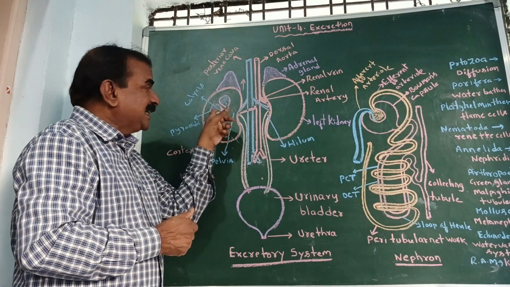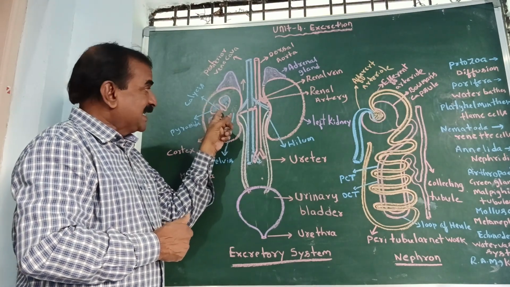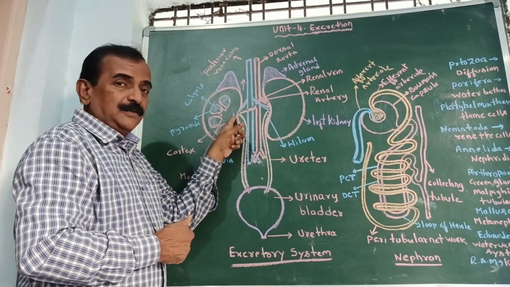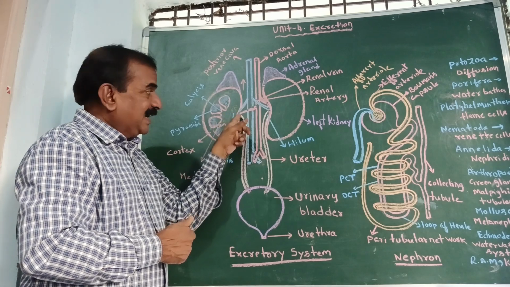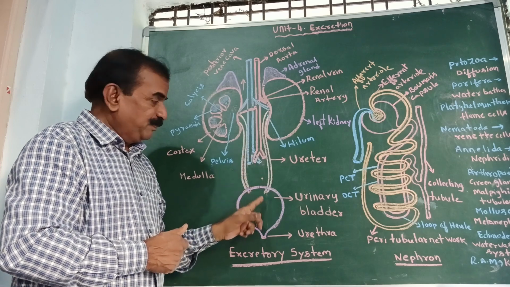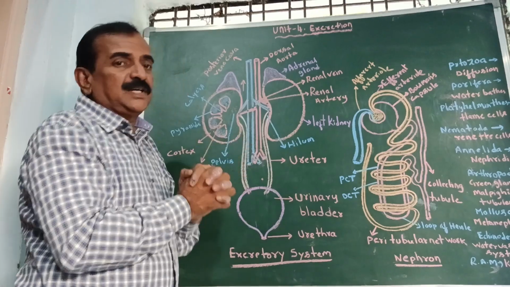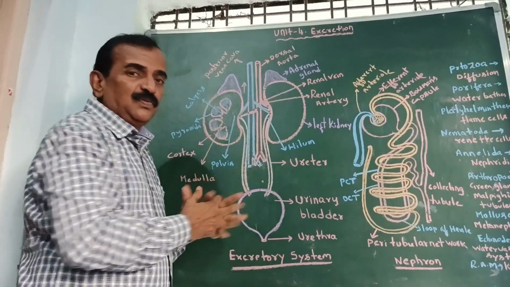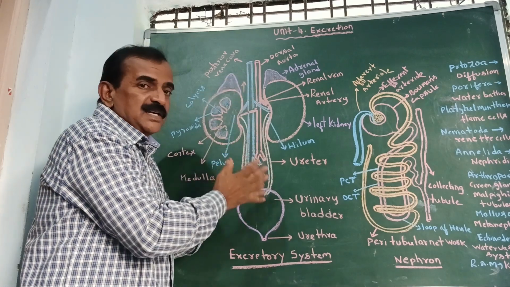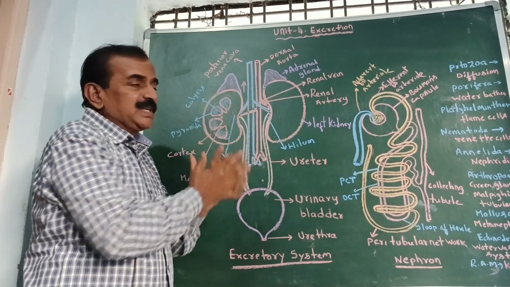So again, internally each kidney consists of pyramids and calyces, and the pelvis opens into the hilum. The hilum consists of ureters, and the ureters open to the urinary bladder, and finally the urinary bladder opens to the urethra. Okay, we discussed the external features and also the internal features of the mammalian or human kidney.